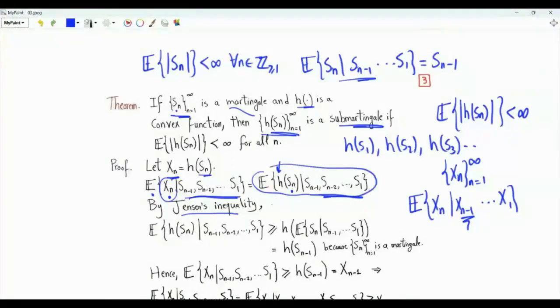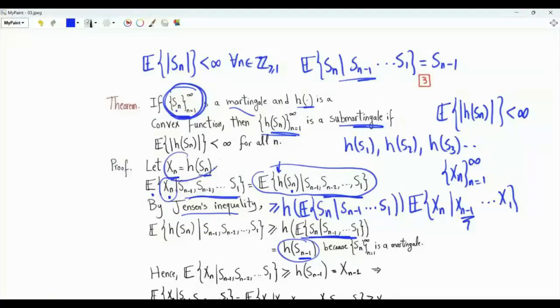This conditional expectation is greater than or equal to the convex function h applied to the conditional expectation of Sn given the random variables from S1 to Sn minus 1. Because this sequence is a martingale, this conditional expectation is exactly equal to Sn minus 1. And this is Xn minus 1. Using Jensen's inequality, this conditional expectation is greater than or equal to Xn minus 1.